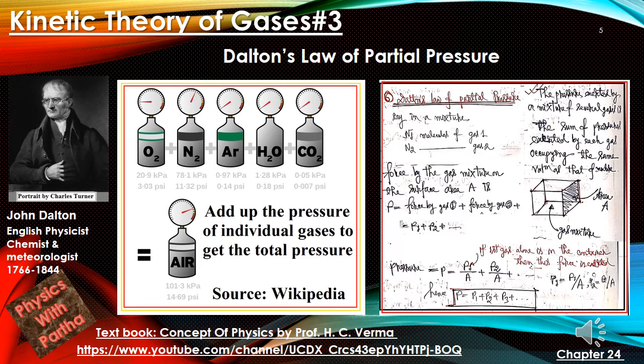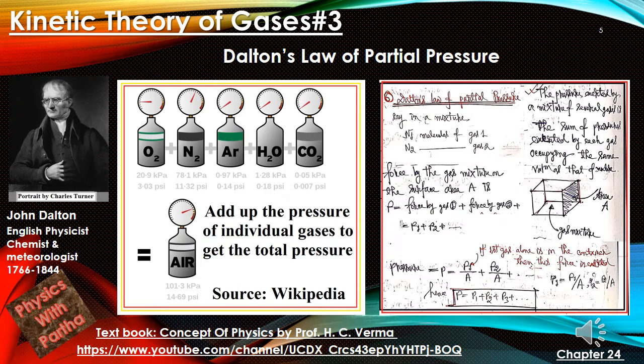So the gas mixture is exerting the forces. Now the pressure exerted by a mixture of several gases is the sum of the pressures exerted by each gas occupying the same volume as that mixture.